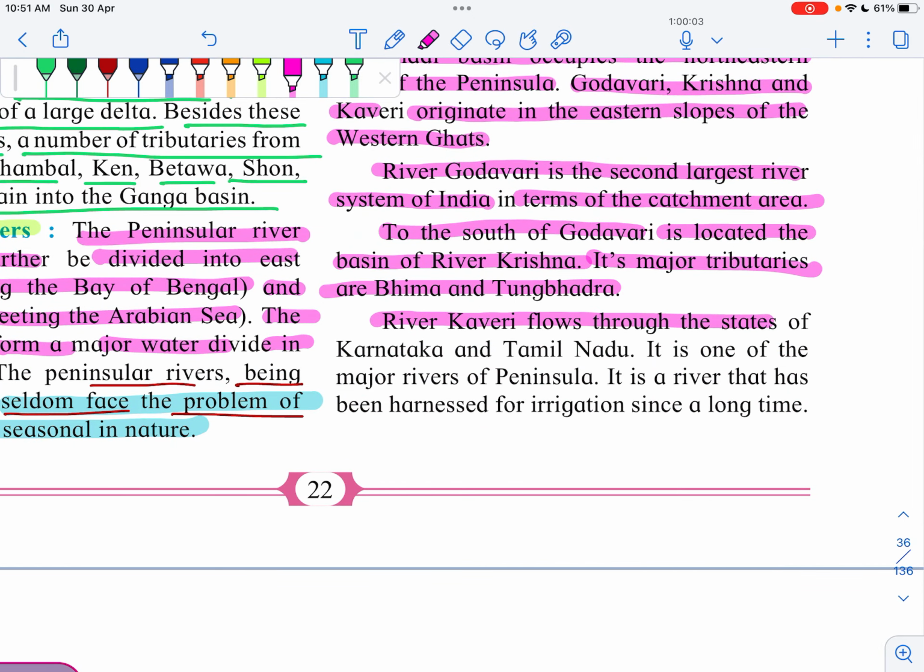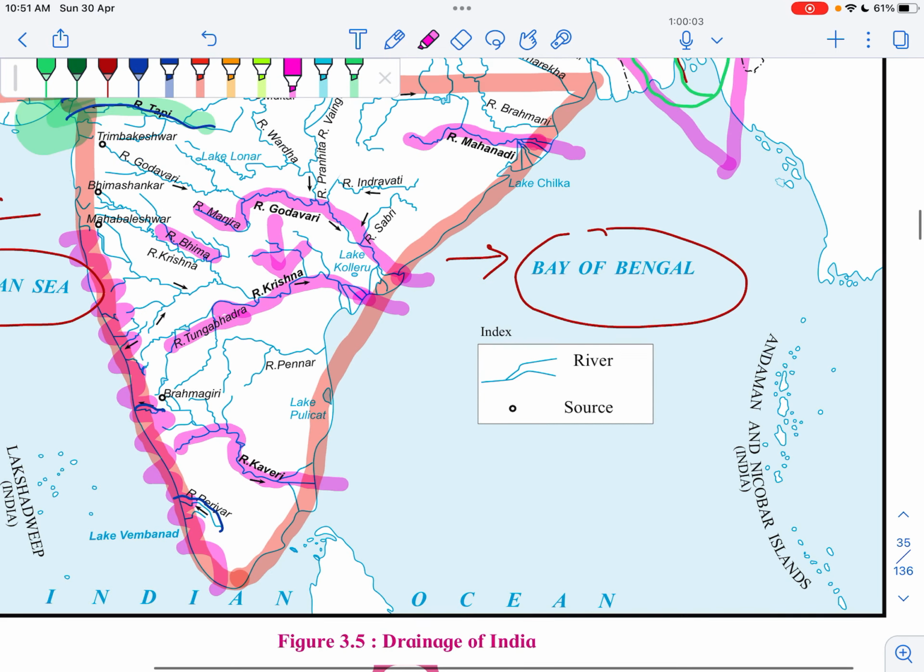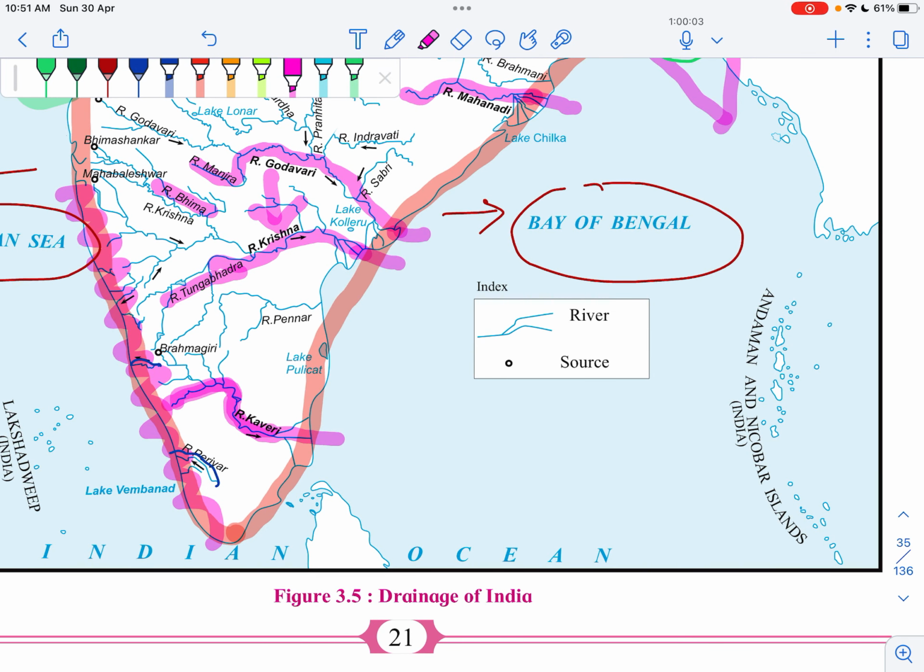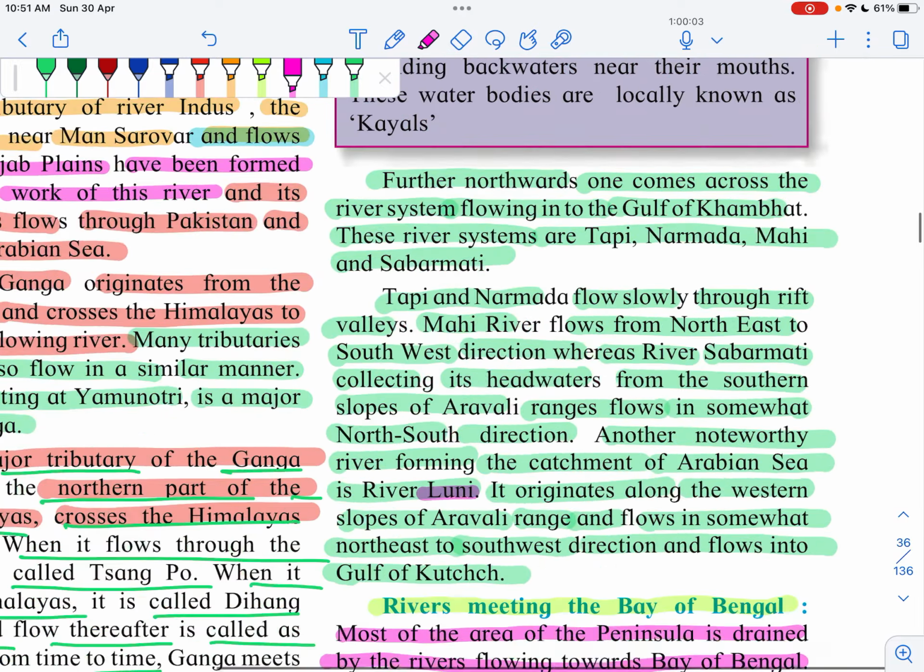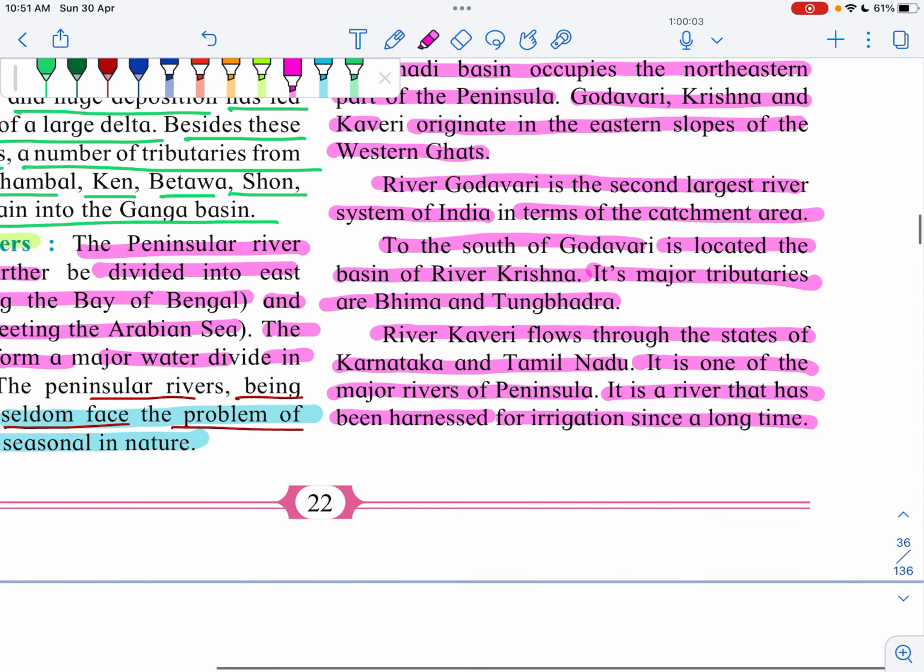River Kaveri flows through the states of Karnataka and Tamil Nadu. It is one of the major rivers of the peninsula. It is a river that has been harnessed for irrigation since a long time. Here you will see river Kaveri flowing through Kerala, Karnataka, and it is harnessing the peninsula over a long period of time. I said Kerala and Karnataka. It is not Kerala and Karnataka, but Karnataka and Tamil Nadu.